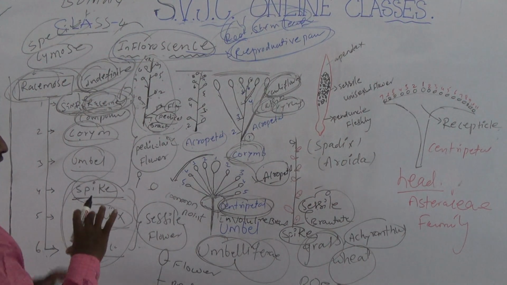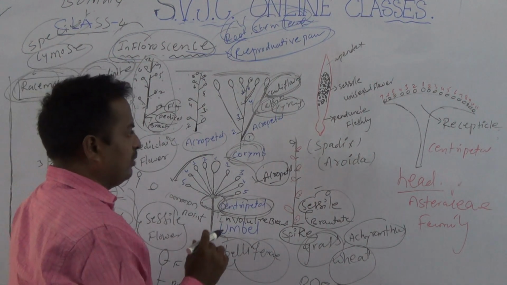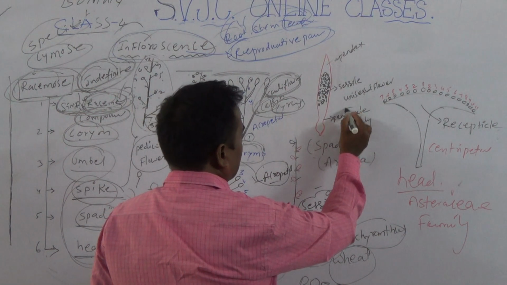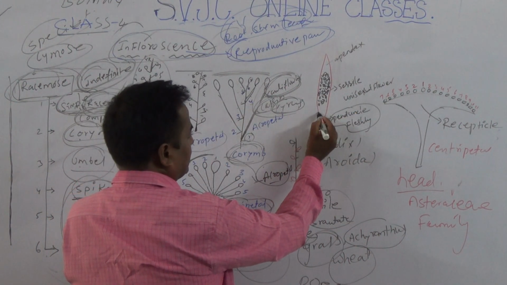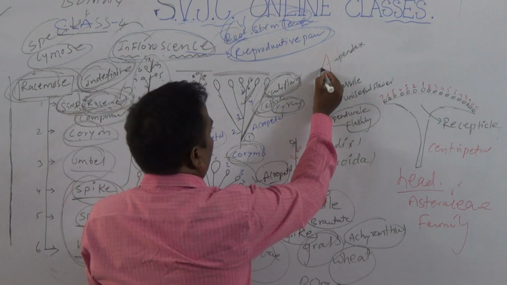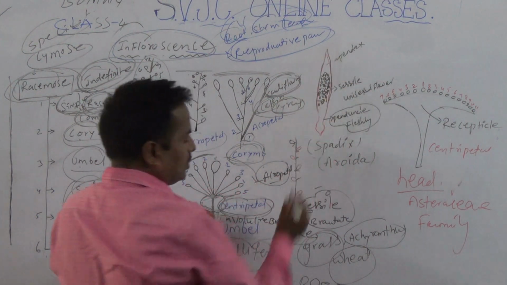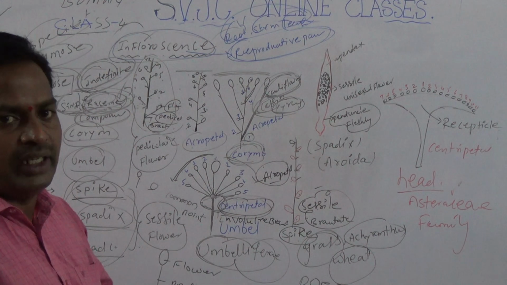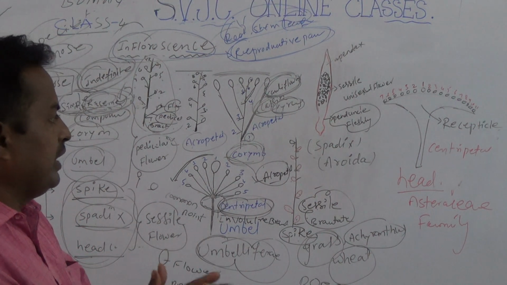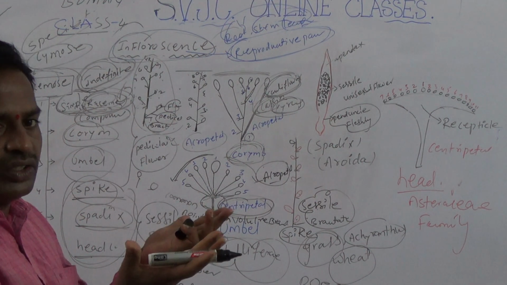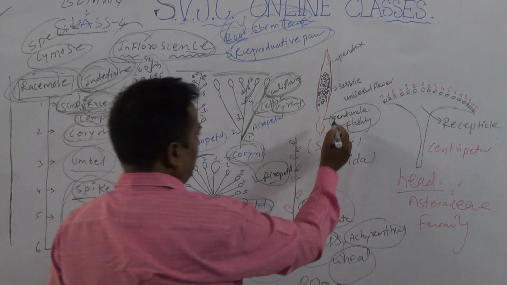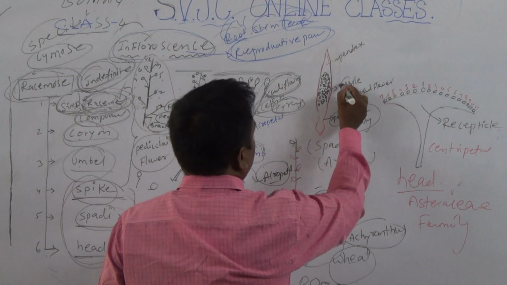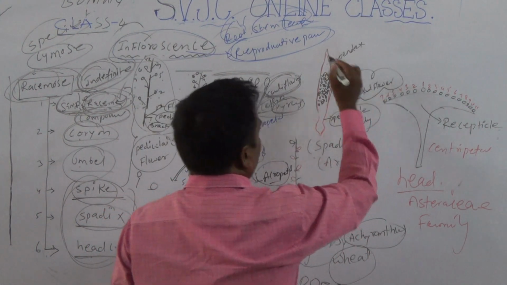Spadix is special. Why? Because the peduncle is slightly swollen. This is the peduncle axis, slightly swollen. Why is it swollen, students? Because food material is stored. Due to the storage of food material, the peduncle is slightly swollen. It is called a fleshy peduncle. It has sessile unisexual flowers.